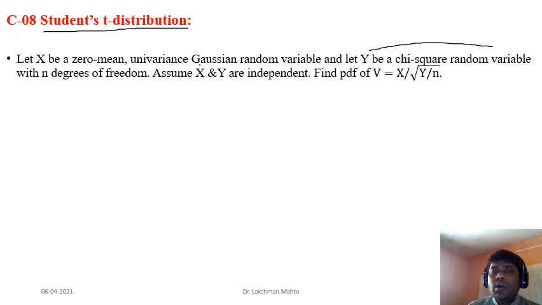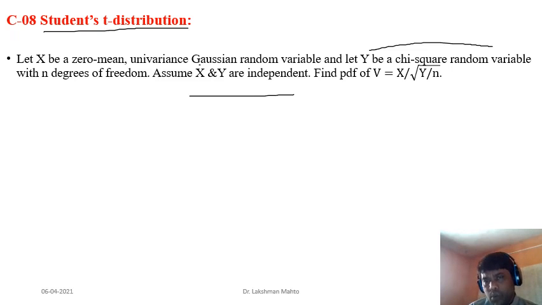Right now I'm not going to discuss how chi square is coming from the random variable. Just consider it a function of a normal random variable. Okay, so we have two random variables. x is a univariate Gaussian random variable with zero mean. The other random variable y is a chi square random variable, that means it has been generated from a normal random variable by squaring. Now assume that x and y are independent of each other.